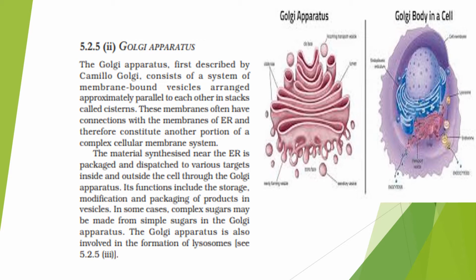The Golgi apparatus, first described by Camillo Golgi, consists of a system of membrane-bound vessels arranged approximately parallel to each other in stacks called cisternae.